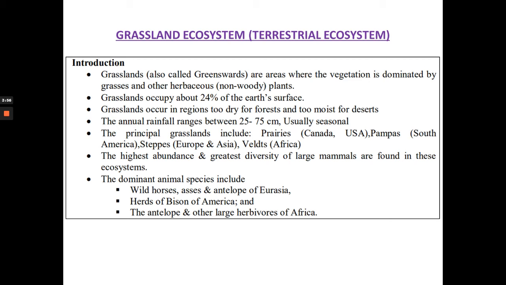The principal grasslands include prairies, which are located in Canada, USA; pampas, which are located in South America; steppes, which are there in Europe and Asia; and velds, which are in Africa. The greatest abundance and diversity of large mammals are found in these ecosystems. The dominant animal species include wild horses, asses, antelope of Eurasia, herds of bison of America, and the antelope and other large herbivores of Africa.